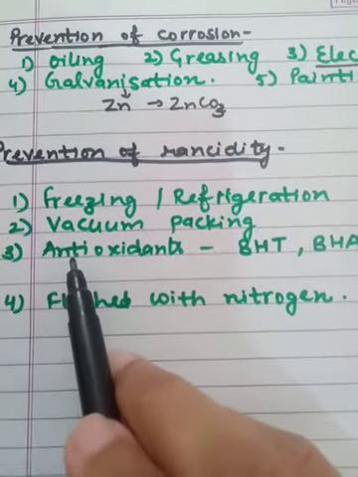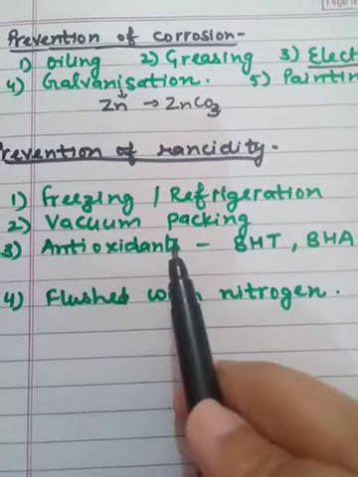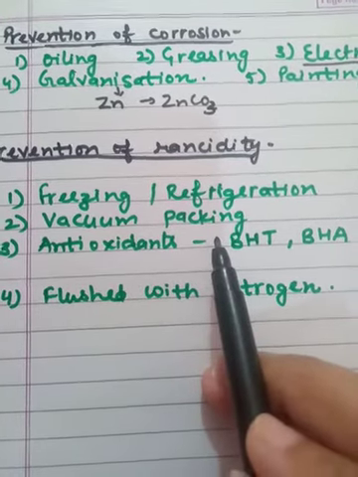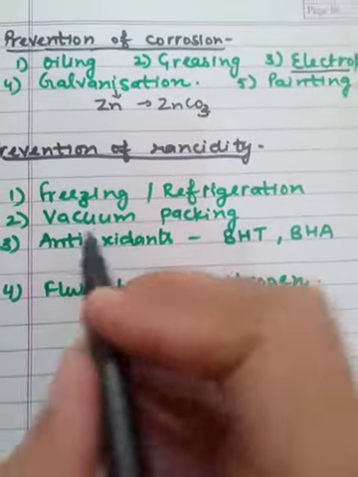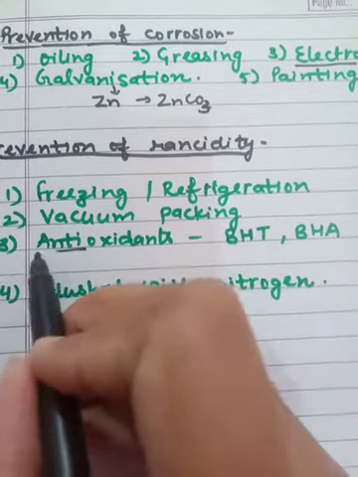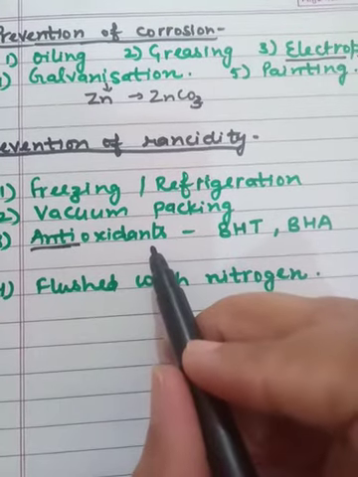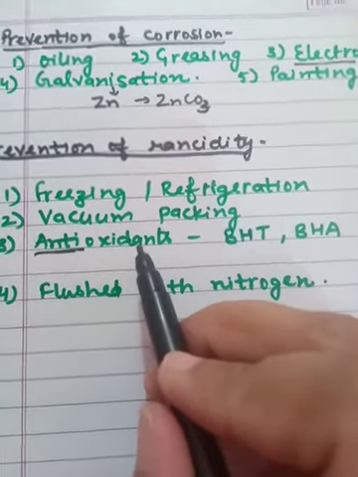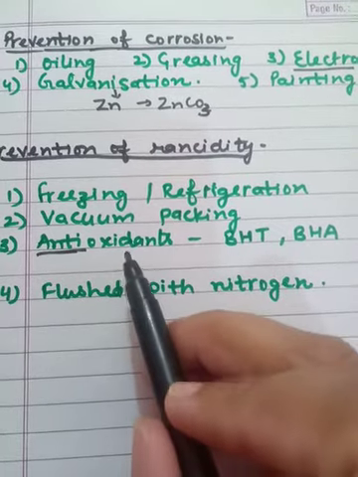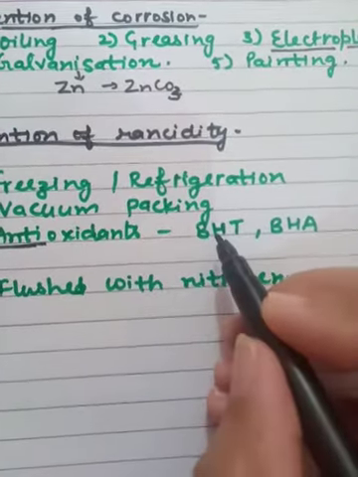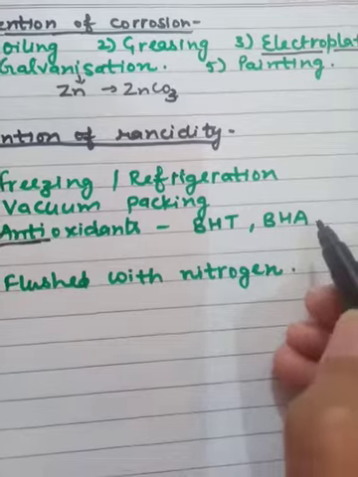Third is by applying antioxidants. Anti means opposite, so the substances, the chemicals which prevent oxidation, are called antioxidants. For example, BHT and BHA.